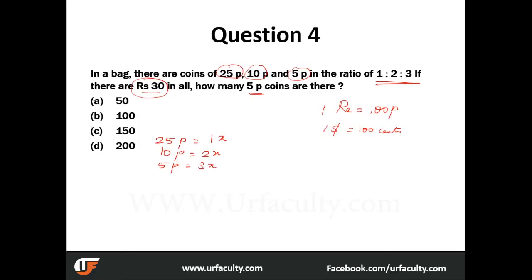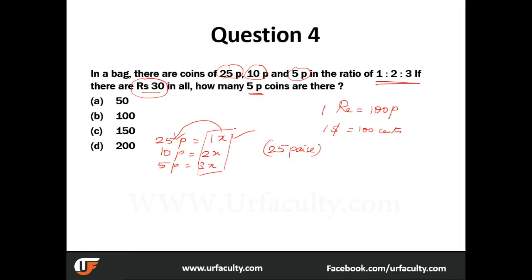So how do we do it? If we sum all this, we will not get it. This value in itself has no money value in it. So how does it get a money value? By multiplying with, there are so many 25 paise coins is the meaning. So we put 25 paise coins. This is not a variable, please note.